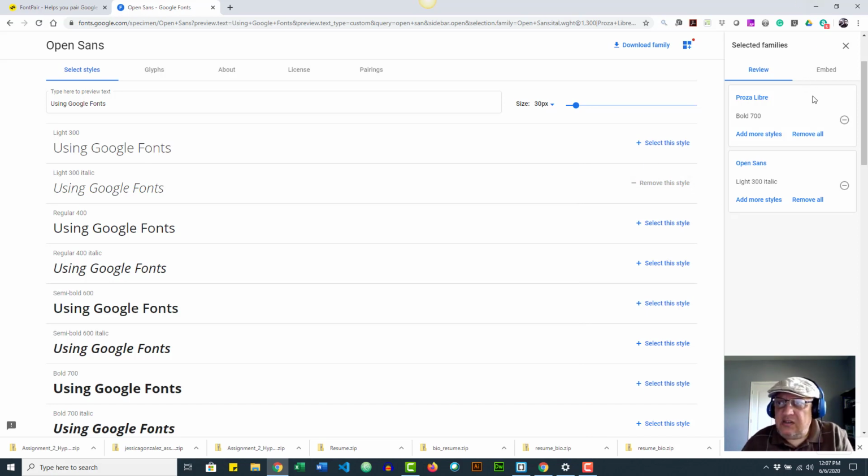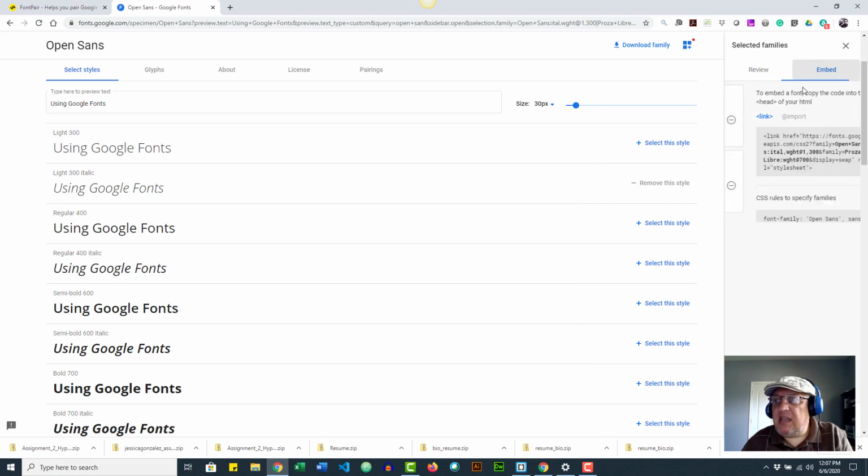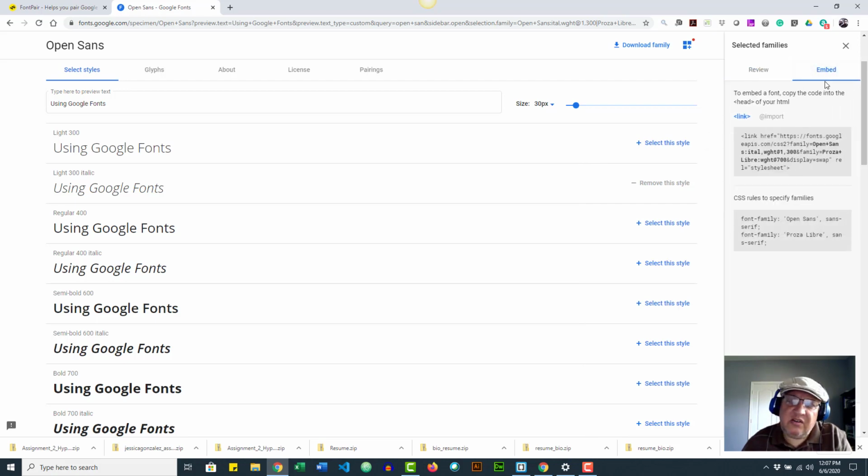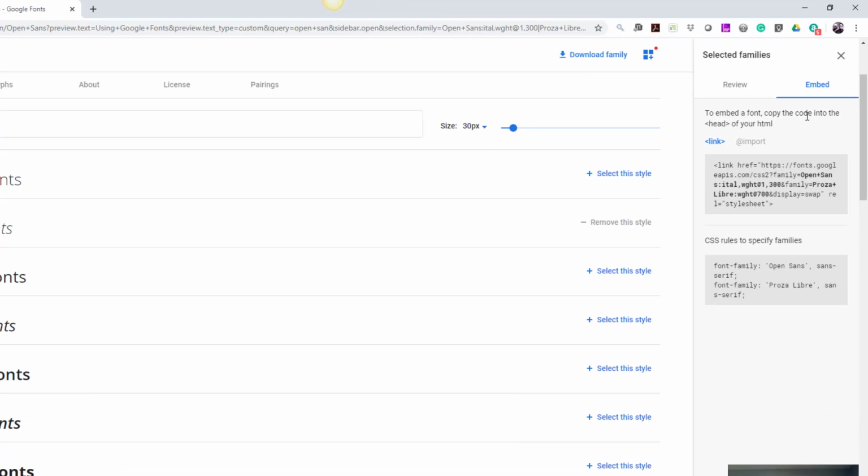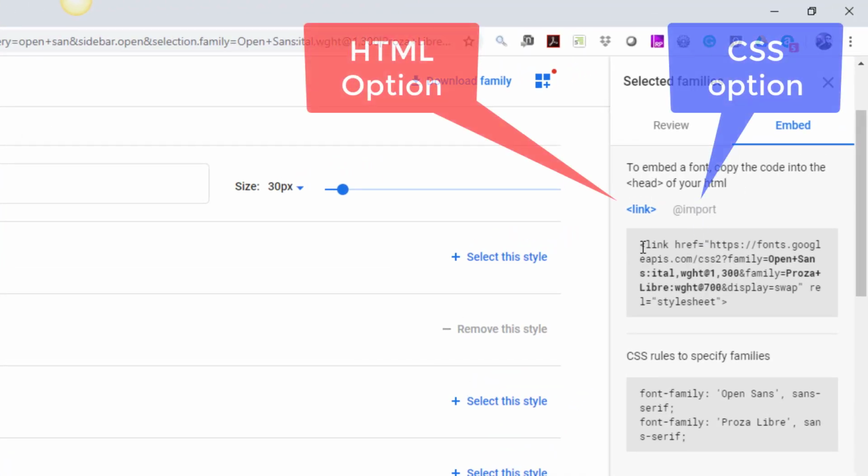All right, now here's what's important. Once you select your fonts, maybe 2 or 3, maybe one for the menus if you have a navigation menu, I probably wouldn't go more than that. Anyway, so I can click on embed, and this part is very important. I have 2 options. I can link. If you select link, this is going to go in the head section of your HTML.